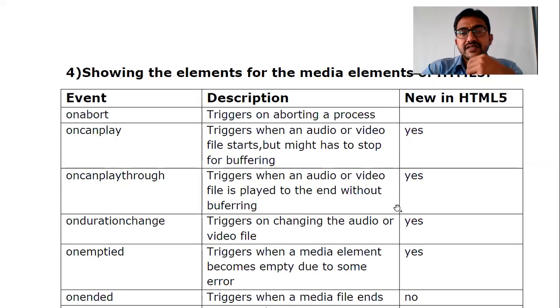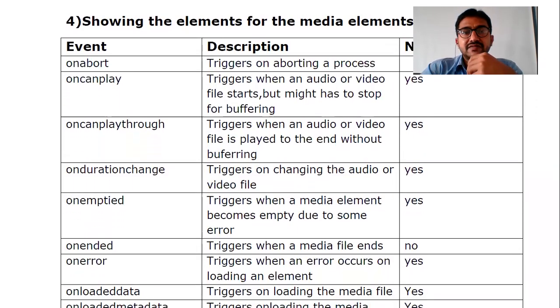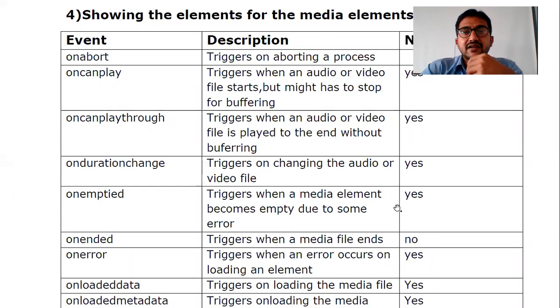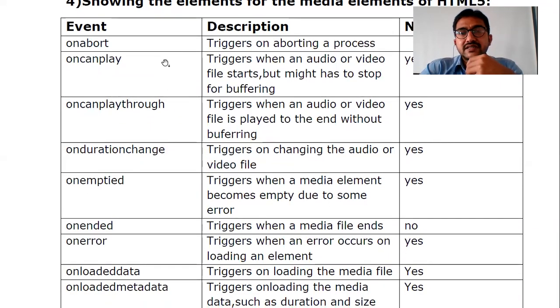Right. Next, let me see about the media events. For media, there is onabort, which is when some unknown action or event has been triggered, it has to abort. Oncanplay is when an audio or video file starts but might have to stop for buffering.